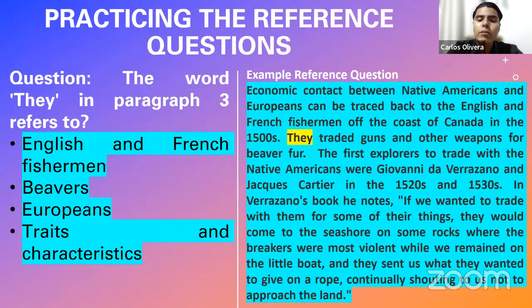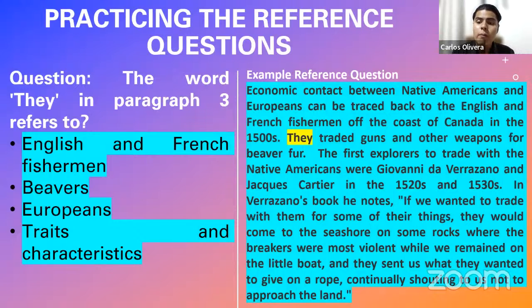For example, let us reason about this sentence here. Economic contact between Native Americans and Europeans can be traced back to the English and French fishermen off the coast of Canada in the 1500s. Now, let us divide this sentence into its reasoning train, the different ideas in this sentence.